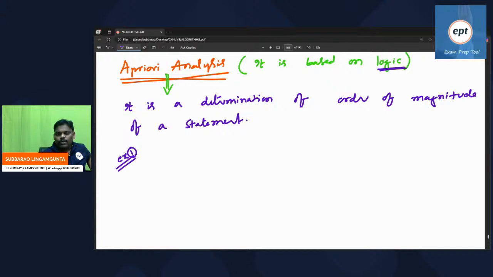I am going to explain 30 examples. From now onwards, be careful. Time complexity finding. From now onwards, I am going to explain 30 examples, so be careful. Example 1. Take the first example.